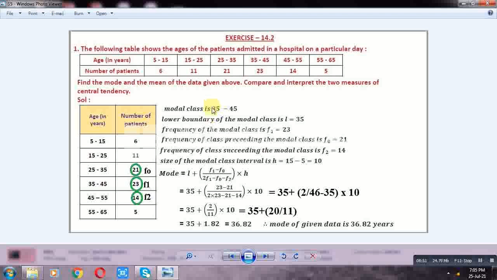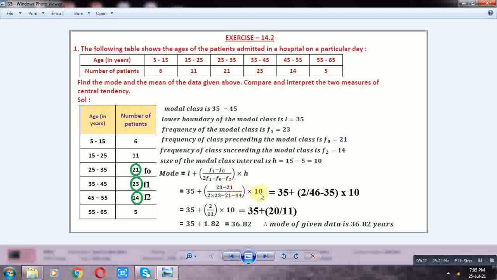Mode is how much? Mode M0 is equal to L plus (F1 minus F0) by (2F1 minus F0 minus F2) into H. Here the value of L is equal to 35, plus F1 is 23, minus F0 is 21, by 2 into F1 23, minus F0 21, minus F2 14, into H.